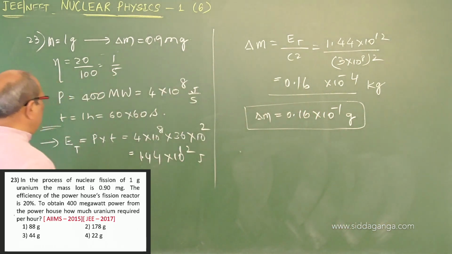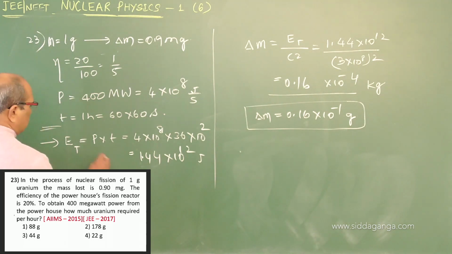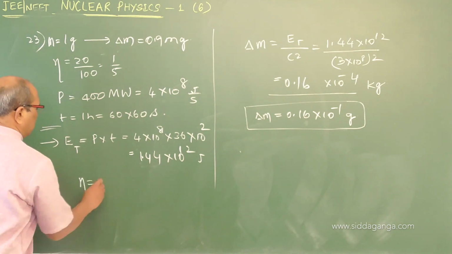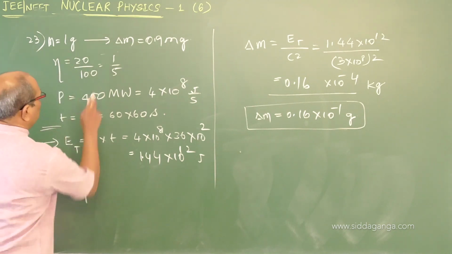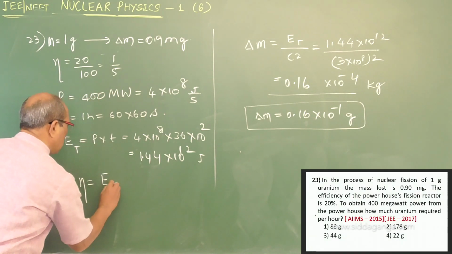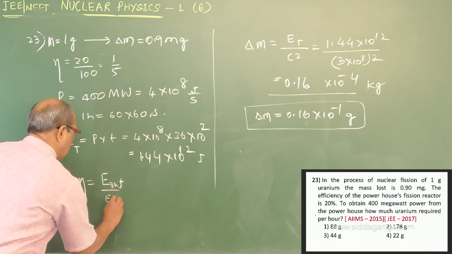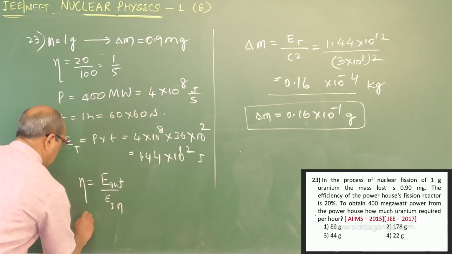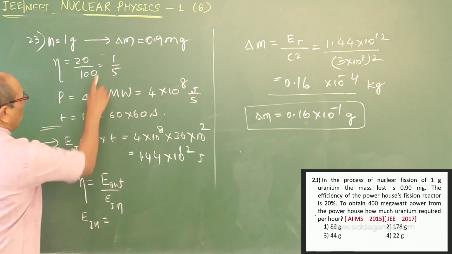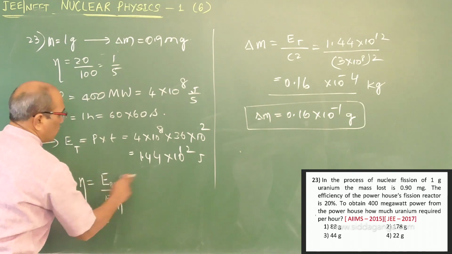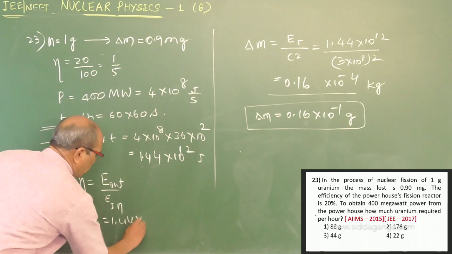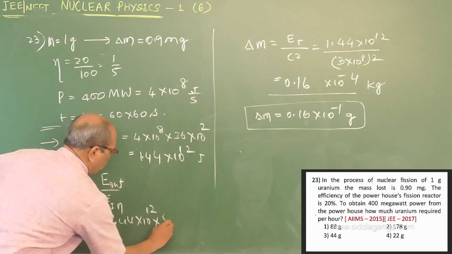Here it is 10 power minus 12. Efficiency is 20%, I correct here. Efficiency 20% means 1 by 5. This is energy output by energy input. So energy input equals 1 by 5 in the denominator, so the output is 1.44 into 10 power 12 into 5.